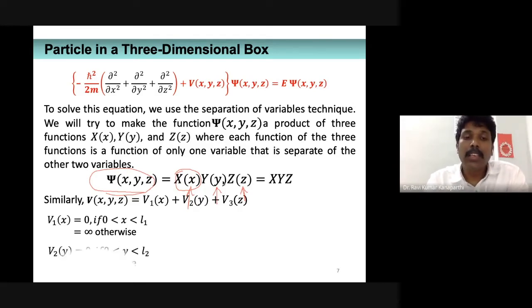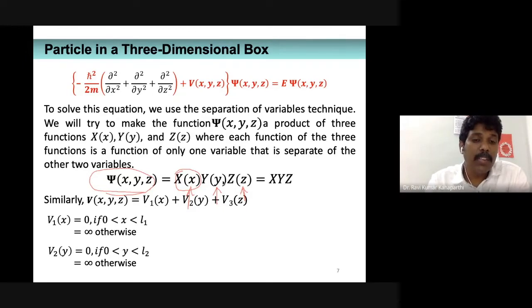Similarly, v2 of y again is going to be 0 if the particle is confined to the limits 0 and L2 along the y direction.